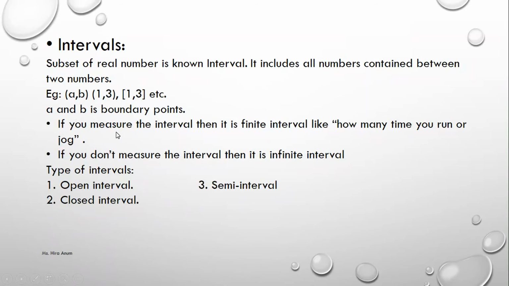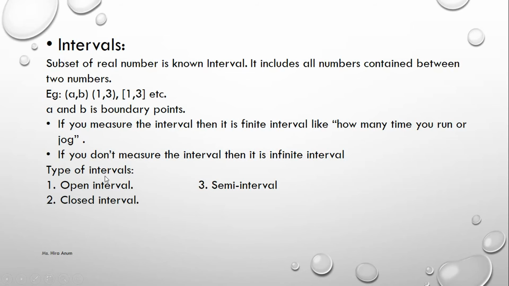If we measure the numbers between the boundary numbers, we have a finite interval, like how long you run or jog or exercise. We know the interval from starting point to ending point. Like someone walks for 15 minutes, it's a duration, it's an interval. 0 to 15 minutes is an interval. If we do not count endlessly, then it is a finite interval.